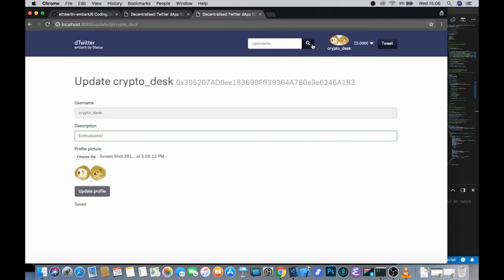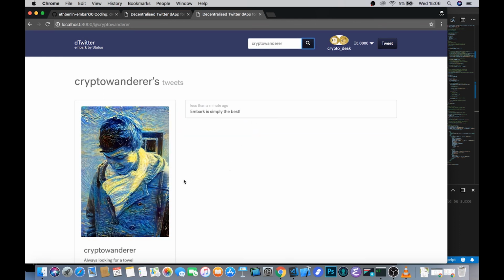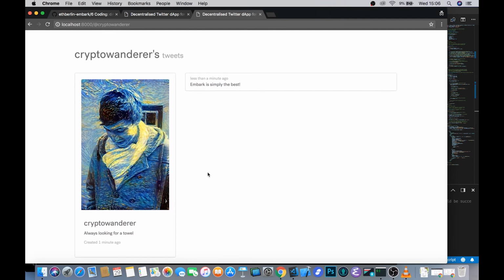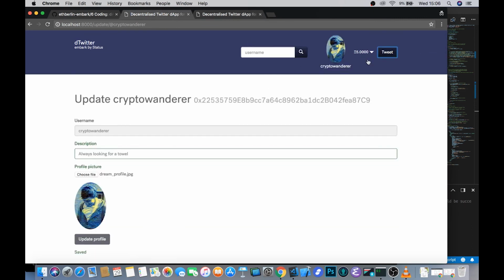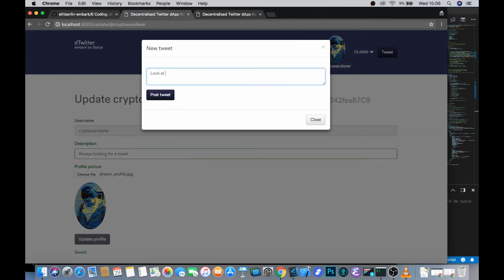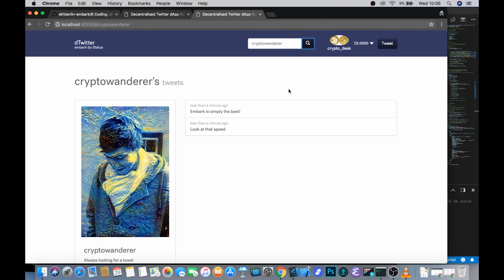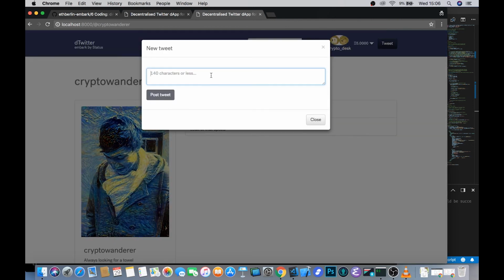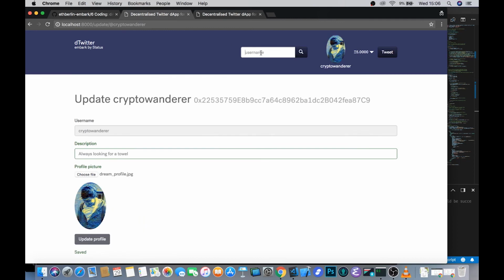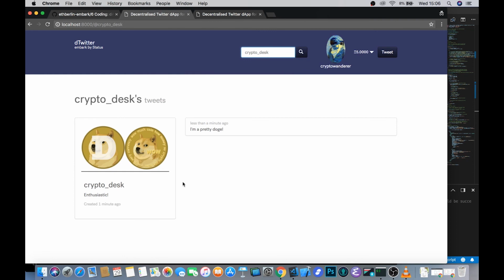And if I come through here and search for other users, perhaps Crypto Wanderer, I should be able to see other profiles of people on my decentralized Twitter clients and the tweets that they've been tweeting about. So let's do another tweet. And it should appear in real time as you go along. And it should also work in reverse, obviously. If I come here and search for this, there we go. Everything working as we expect it to.